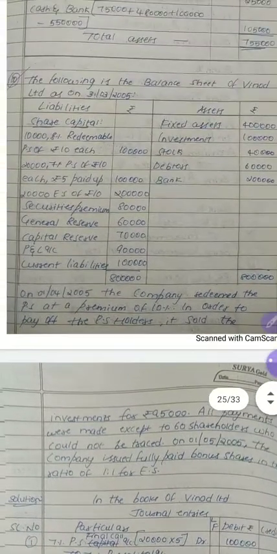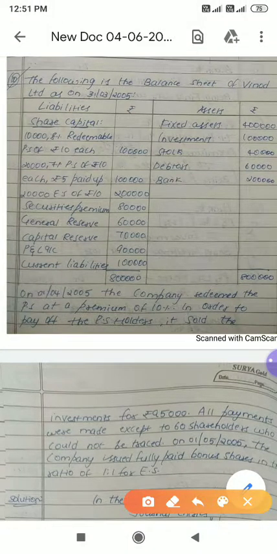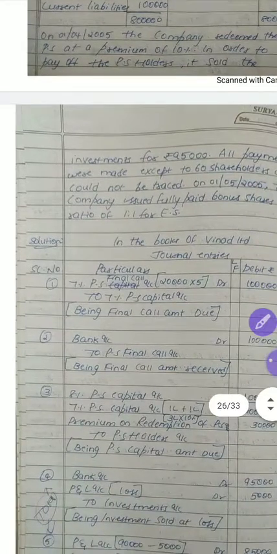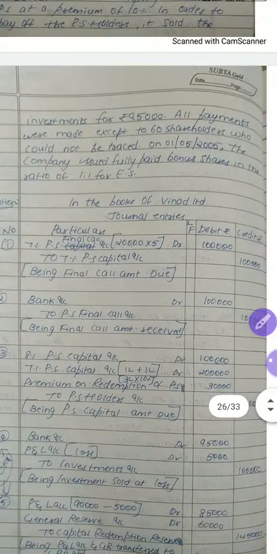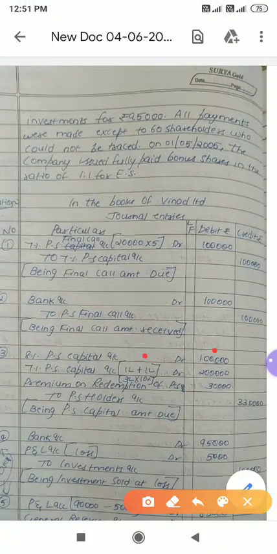Since we are redeeming both the preference shares, you have to write 8% redeemable preference shares 1 lakh, 7% redeemable preference shares 2 lakh to preference shareholders account. That will be the third journal entry. That is what I have written here. 8% preference share capital account debit 1 lakh, 7% preference share capital account 2 lakh.